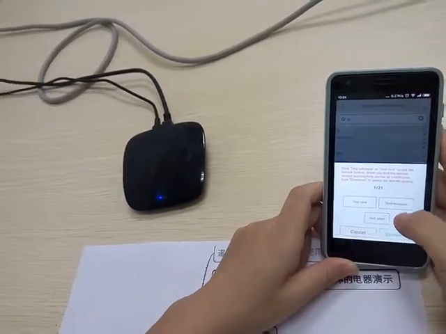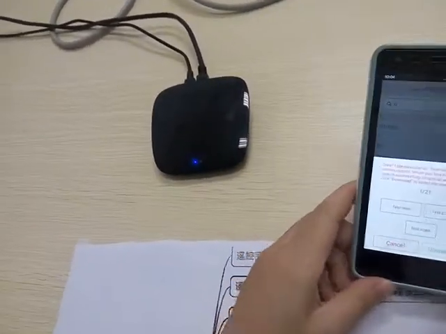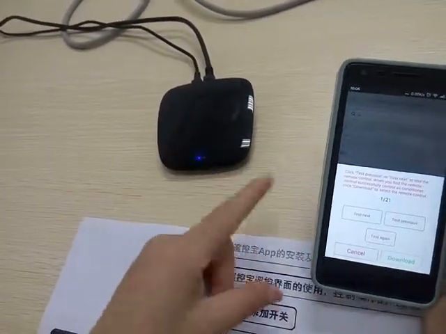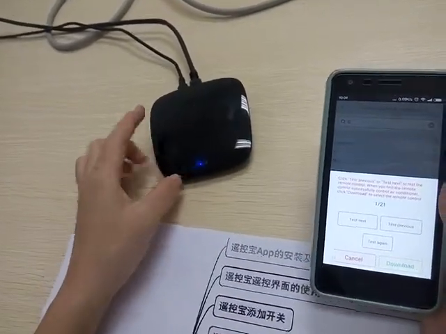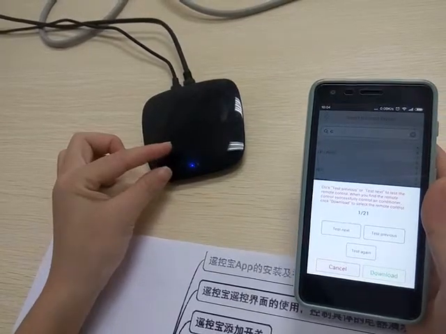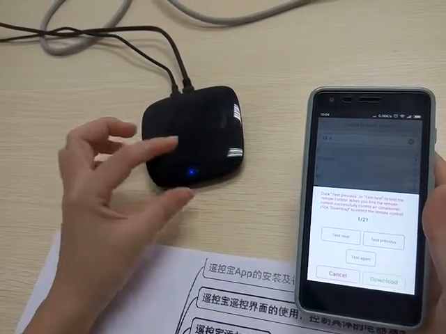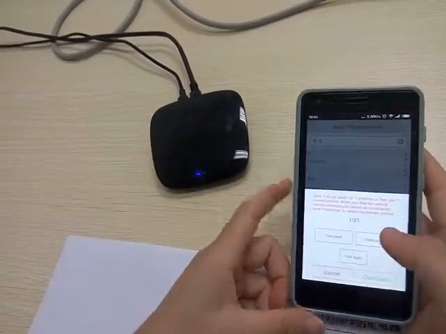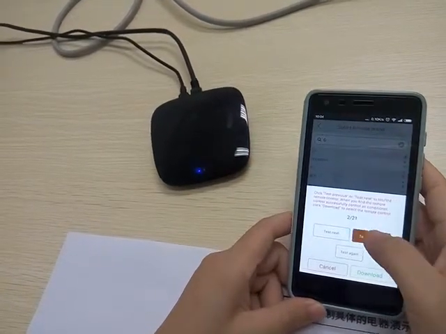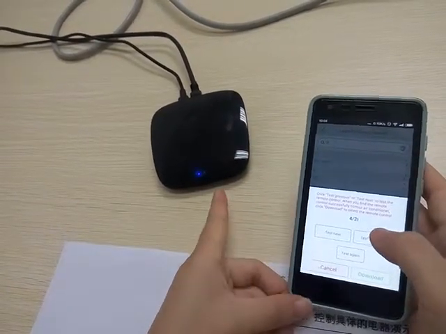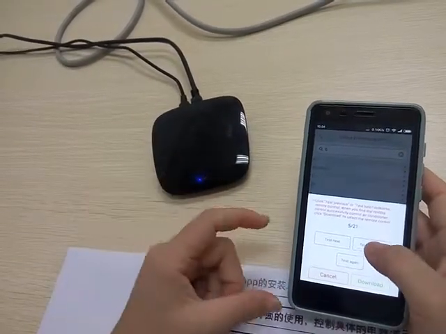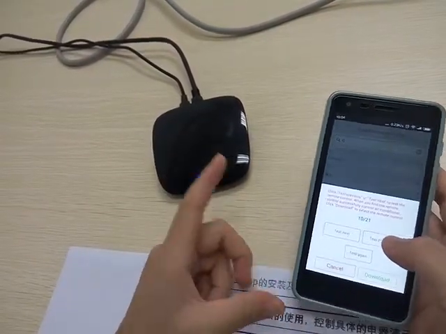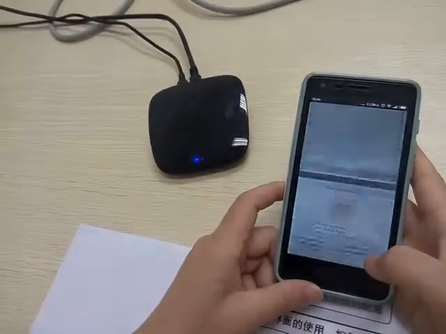Here, when you are adding the device into the SLEAS, you will see that the light of the SLEAS will flash the red light. Yeah, as you could see here, and you could hear a voice from the air condition, and then you could download it.